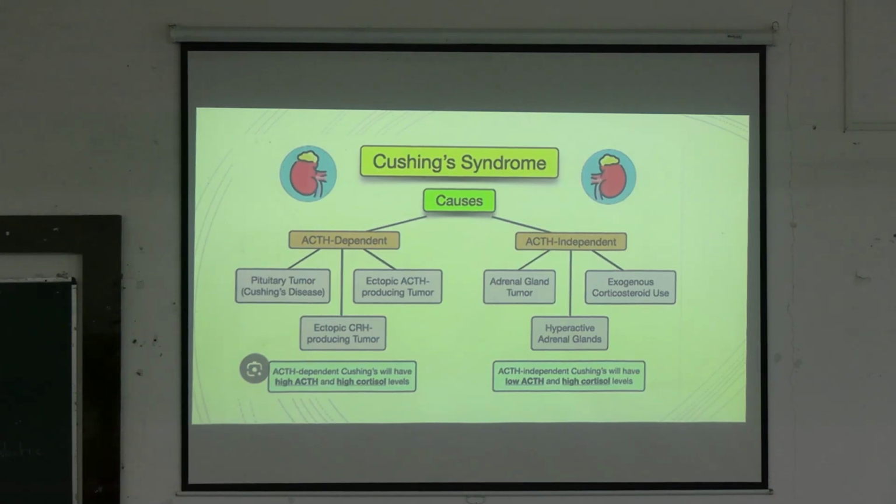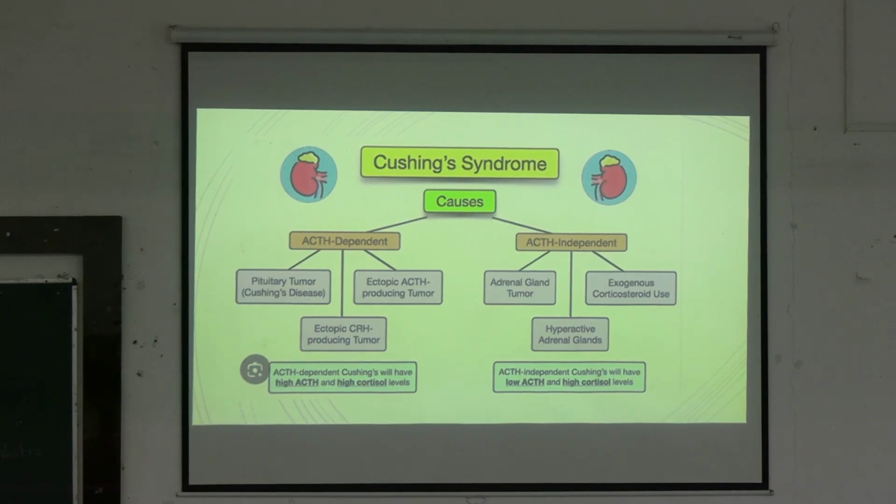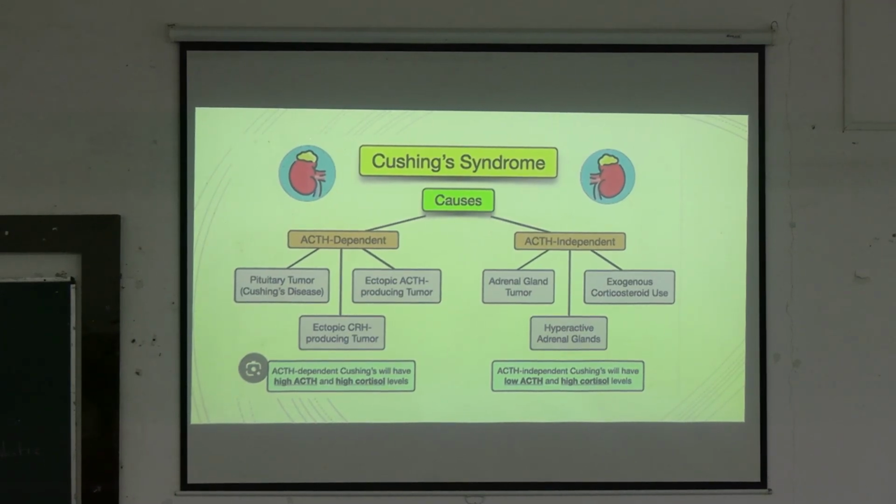So these are the causes again. First is the ACTH dependent. What will happen ultimately in ACTH dependent cases? What will the cortisol level be? If ACTH dependent, both ACTH and cortisol levels will increase.